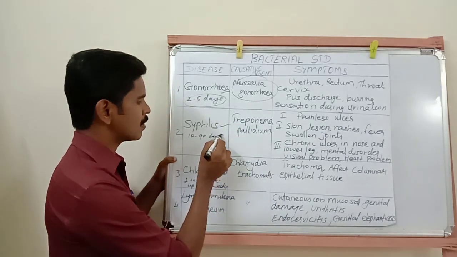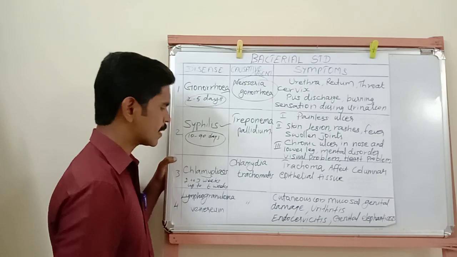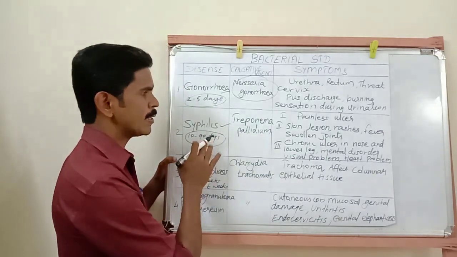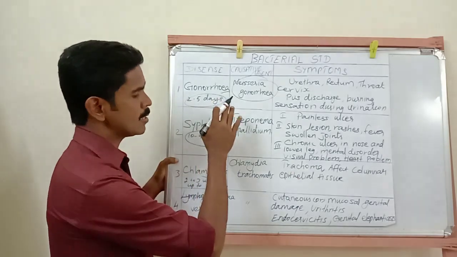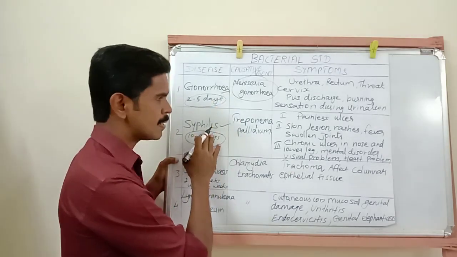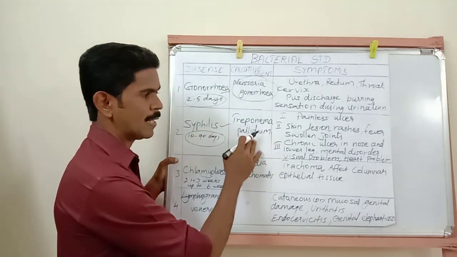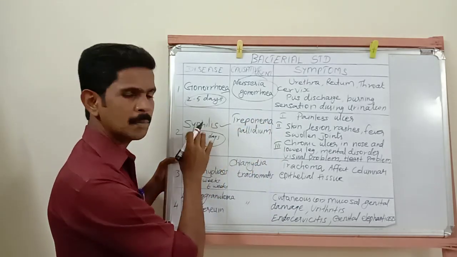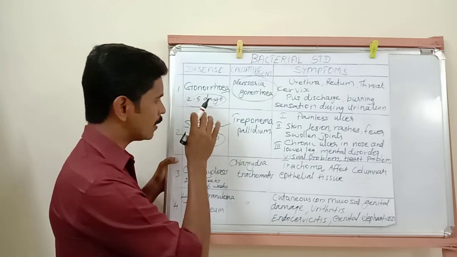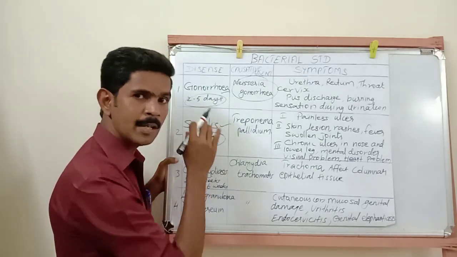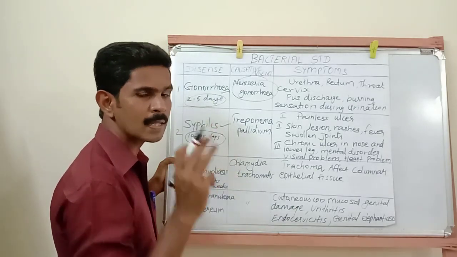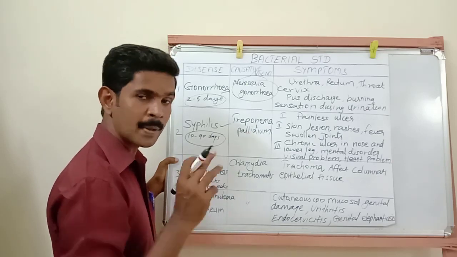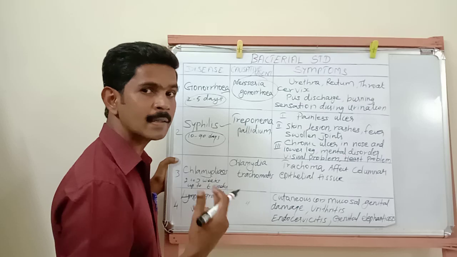Then the second disease is syphilis. The syphilis incubation period is 10 to 90 days. And the causative organism of this syphilis disease is Treponema pallidum. Then this syphilis disease infects human beings in 3 stages: primary stage, secondary stage and tertiary stage.